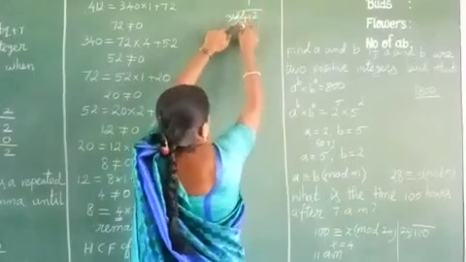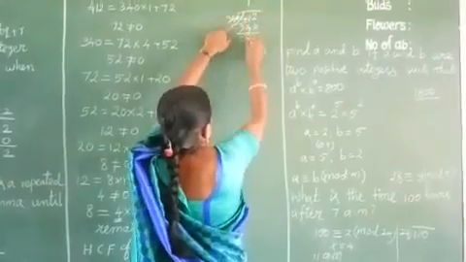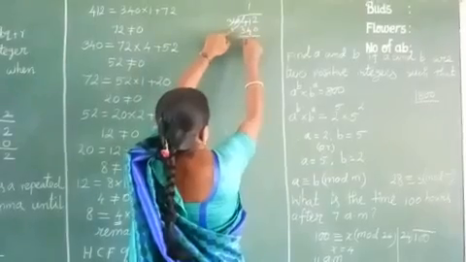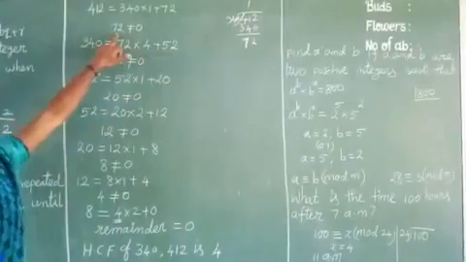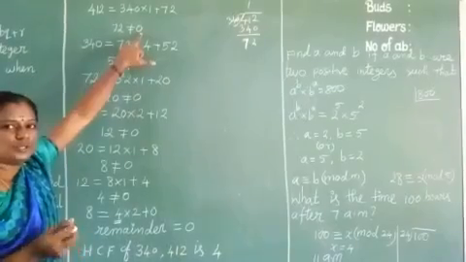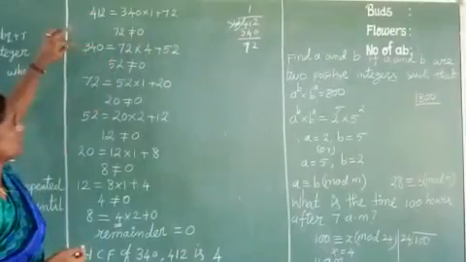Only 1. So 340, and what is the remainder? 72 is the remainder. But 72 is not equal to 0. We want the remainder to be 0, but here the remainder is not equal to 0.